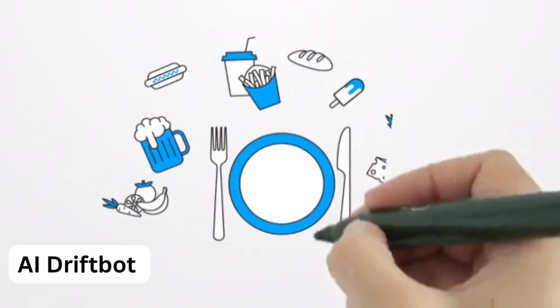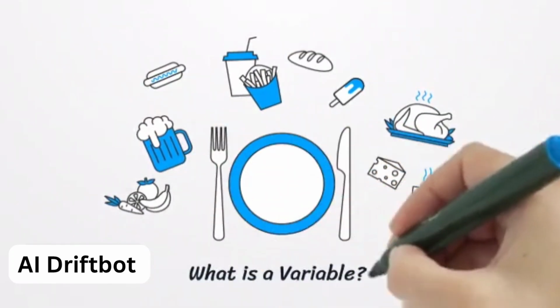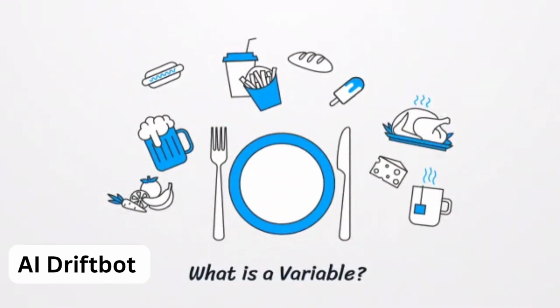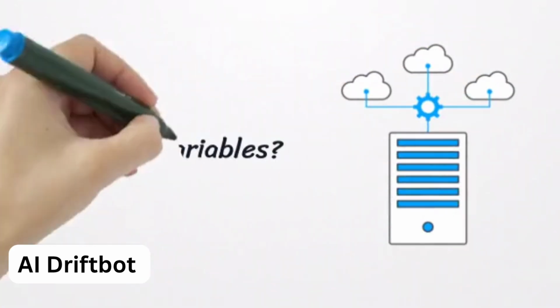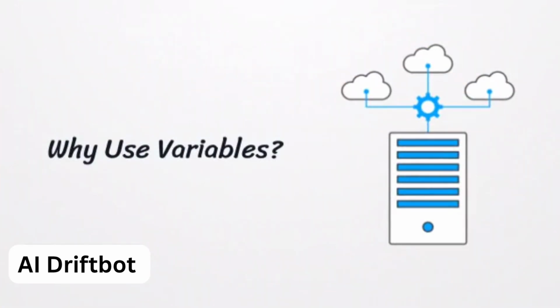A variable has a name, and you can store something in it. A variable named favFood can hold a value like burger. In programming, a variable is a named storage location that holds a value. They are essential for storing and manipulating data.